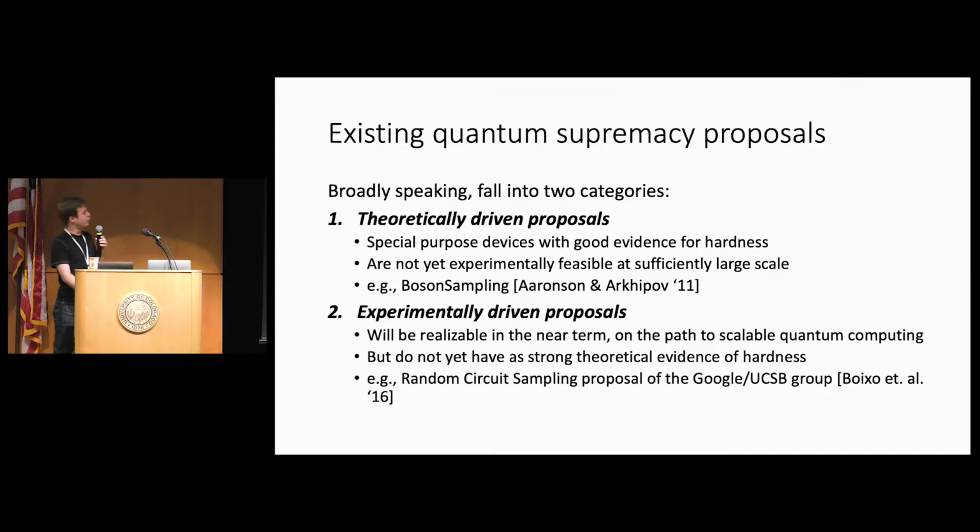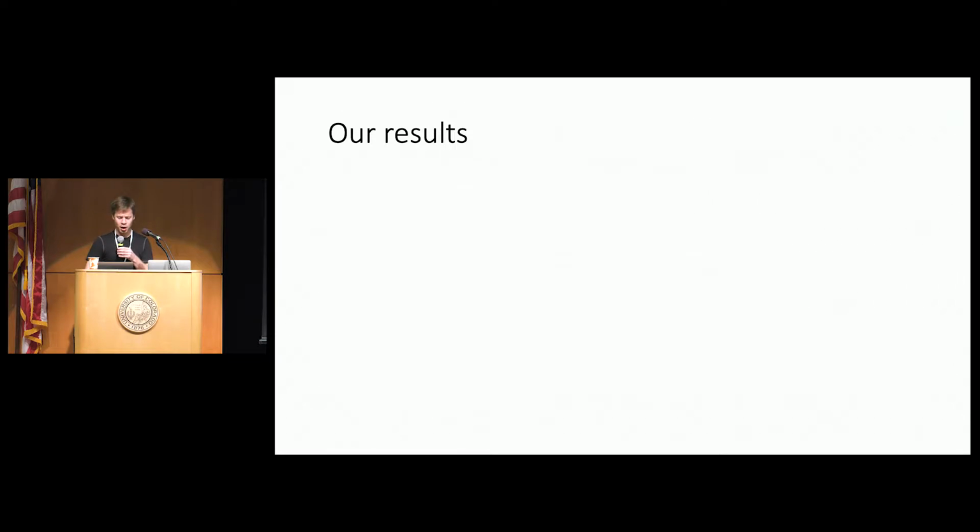And so our focus today is mainly going to be on the random circuit sampling proposal of the Google and UC Santa Barbara group. This was first proposed by this Boixo et al. paper, which in fact appeared at last year's QIP. All right, so what do we do?